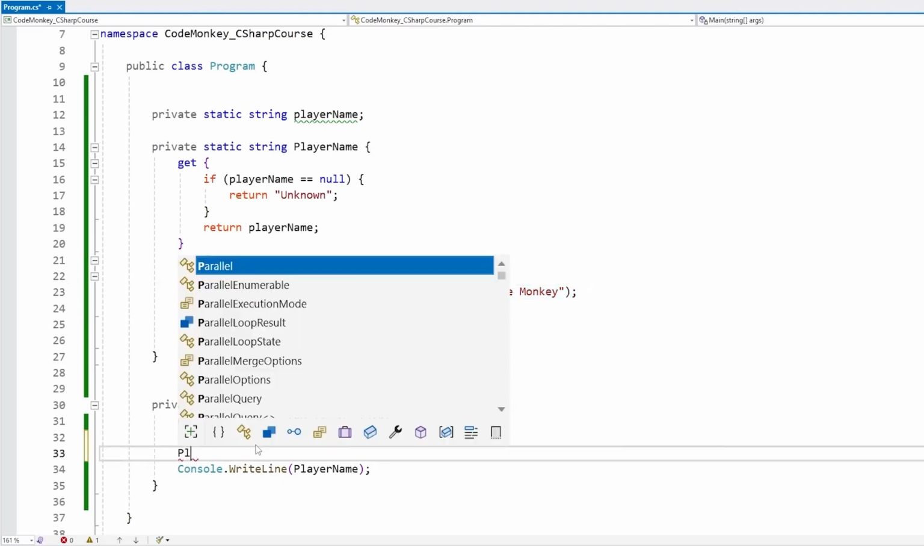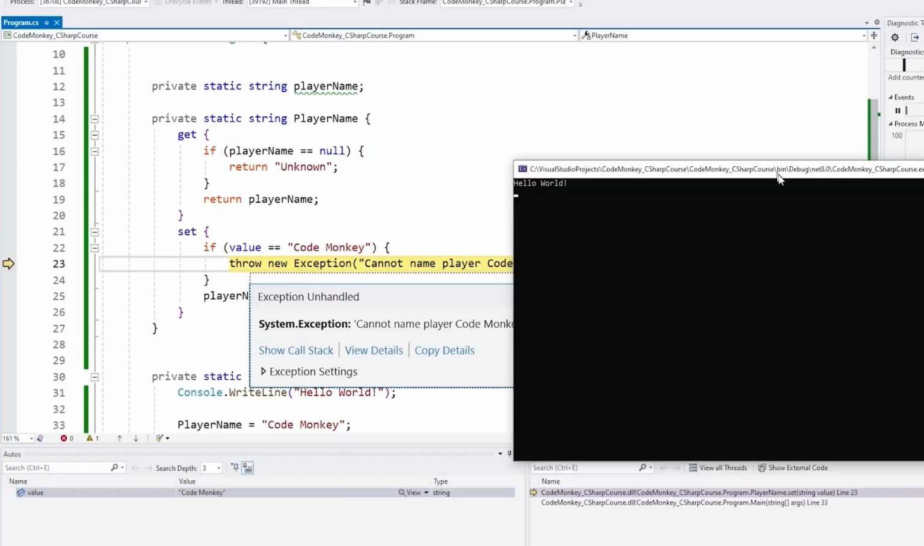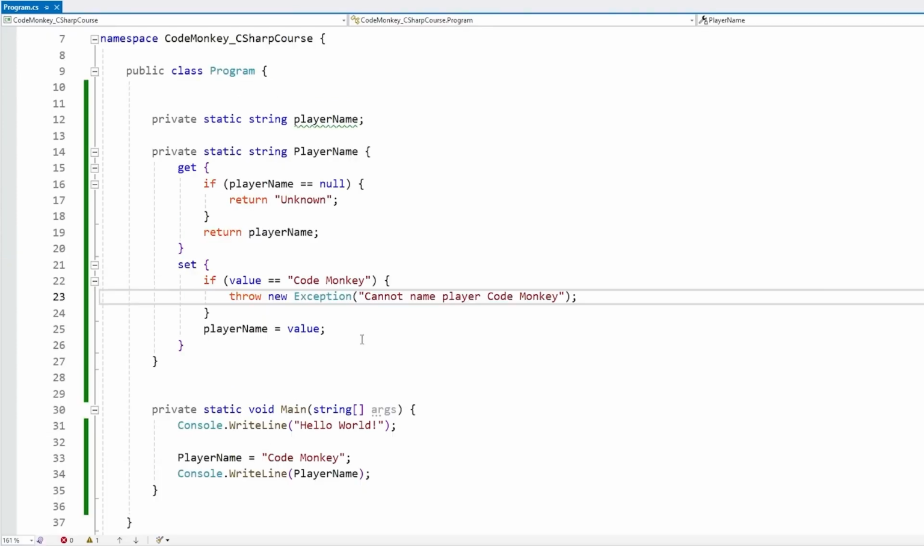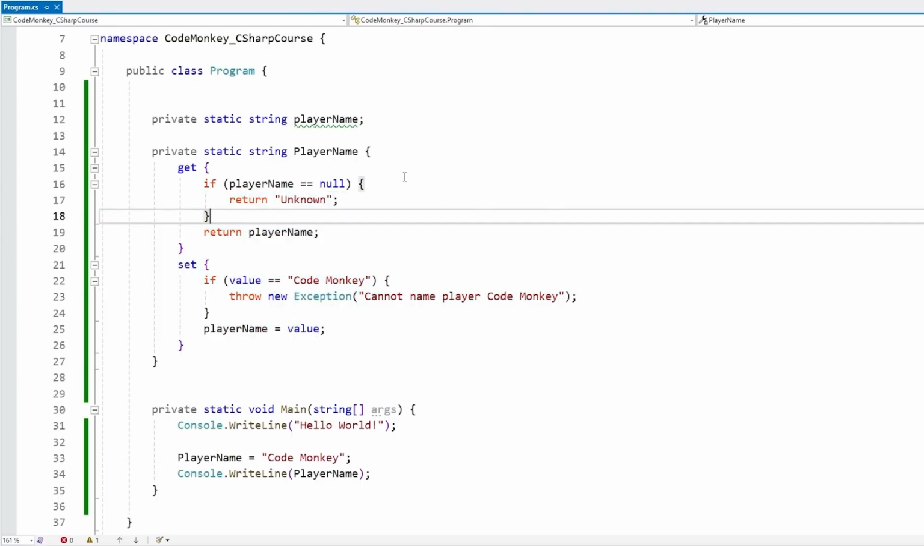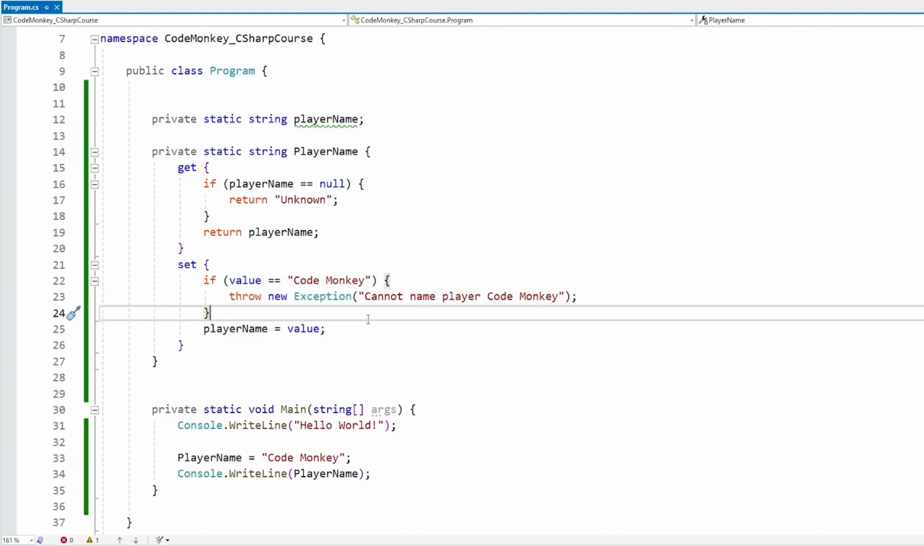So down here we can try to set the PlayerName equals CodeMonkey, and if we try doing this, there it is, right away we see an exception, because again, it is running our validation code, and our validation code does not let us rename this. So usually this is the goal of properties, which is how you can do some validation for processing either the get or the set function. And one extremely useful thing you can do with properties is simply make different access modifiers for each of these.